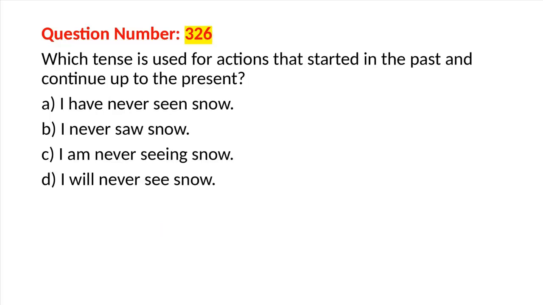Question number 326. Which tense is used for actions that started in the past and continue up to the present? A. I have never seen snow. B. I never saw snow. C. I am never seeing snow. D. I will never see snow.